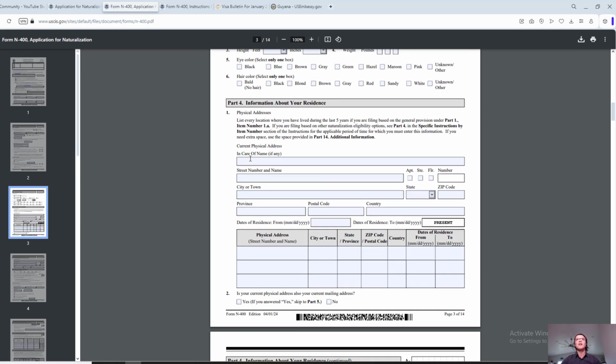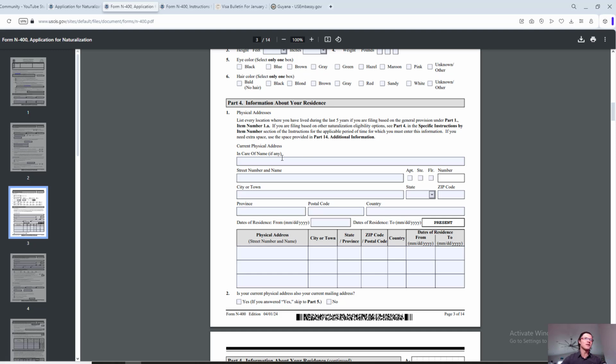Moving further, Part 4, information about your residence. We are starting with the physical address, which is where you have actually been residing. They are asking for the last 5 years of your address history. If you've been living at the same address for the past 5 years, great, easy day. If you've been moving quite a lot, well, you will have to do some typing out.